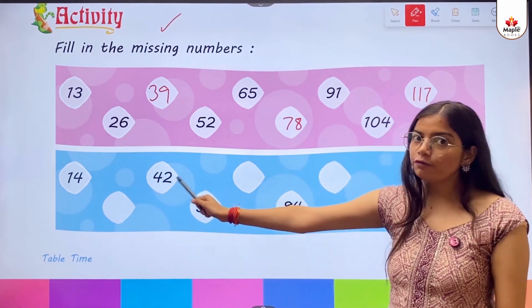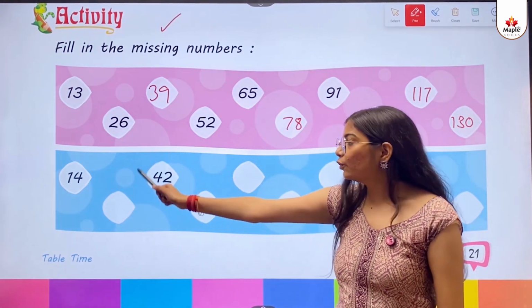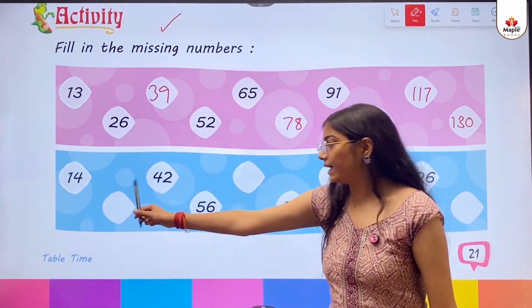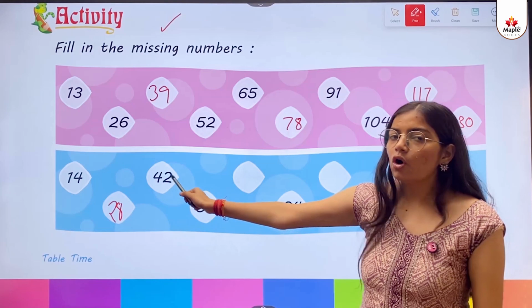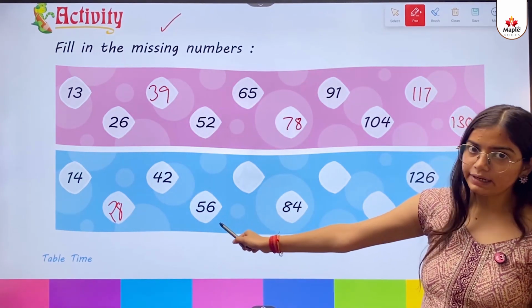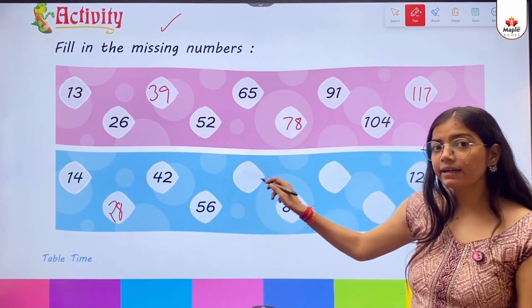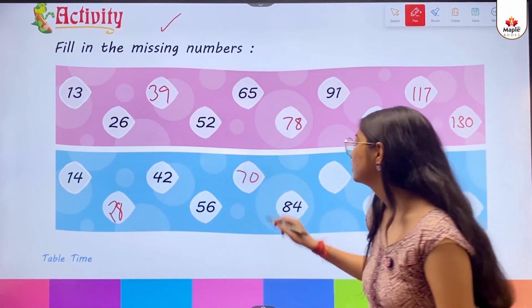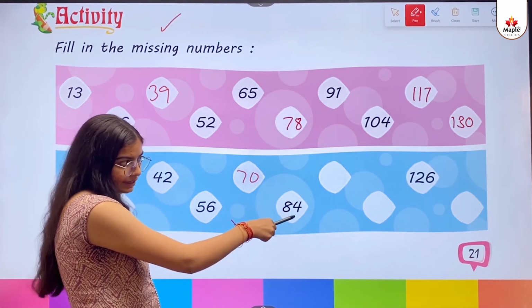Then the table of 14. 14 ones are 14 already written. 14 twos are 28. 14 threes are 42 already written. 14 fours are 56 already written. 14 fives are 70. So what we will write here? 70. 14 sixes are 84 already written here.